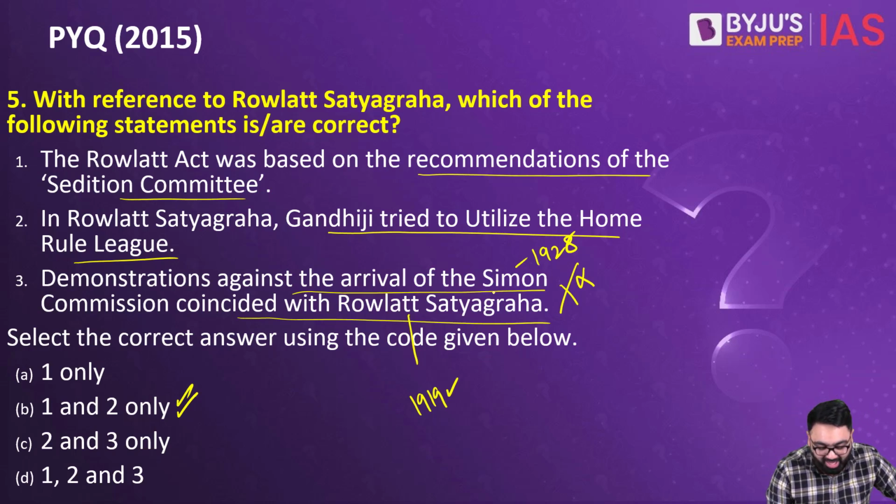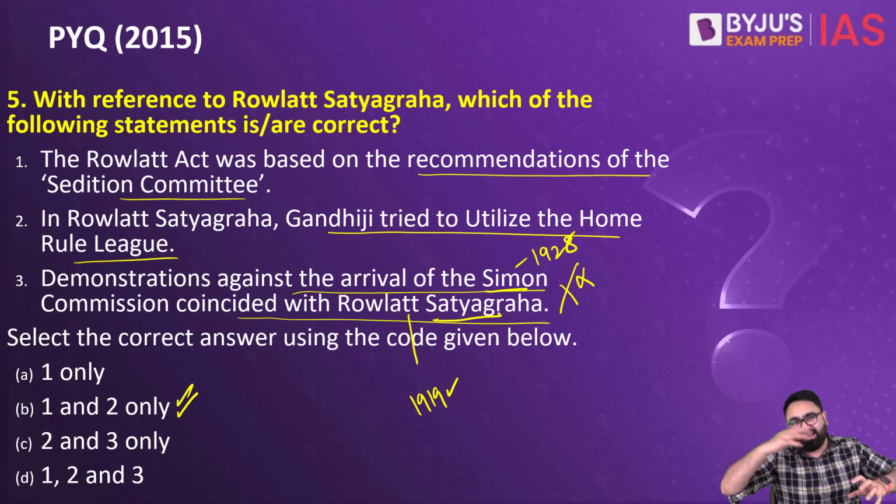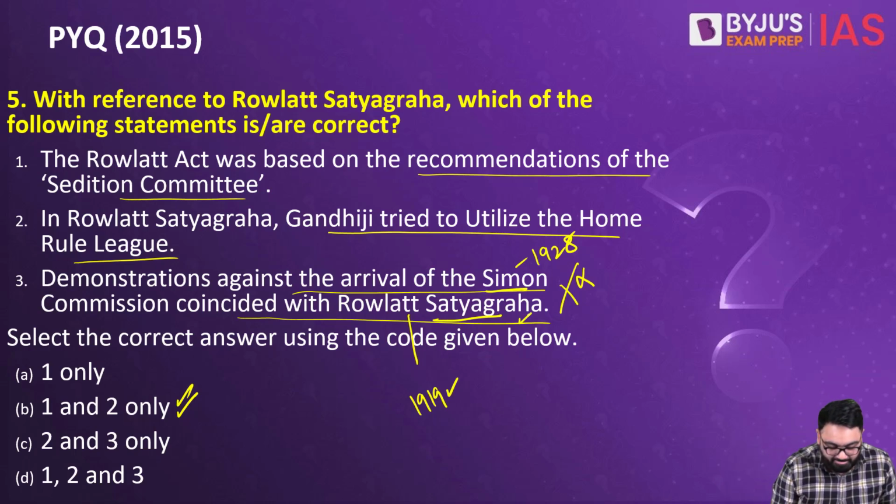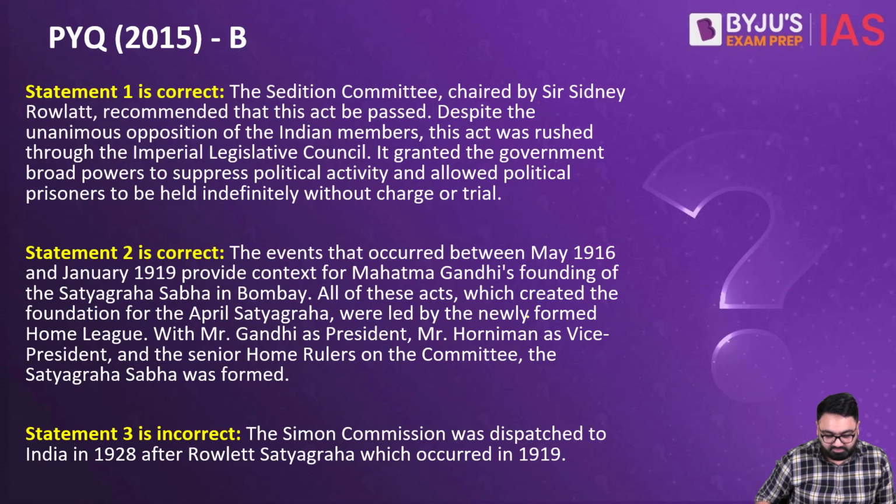There was no overlap of Simon Commission and the Rowlatt Satyagraha. Simon Commission was a very delayed response to the Rowlatt Satyagraha. First and second statements are correct. This is the explanation of the Sedition Committee. Sedition Committee in fact was chaired by Sir Sidney Rowlatt. That is why it was called the Rowlatt Act.